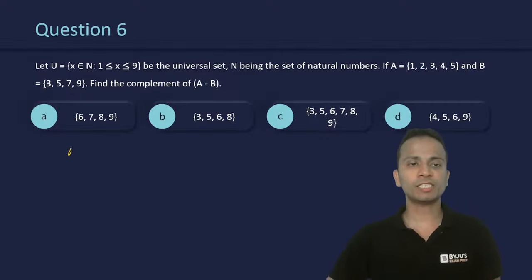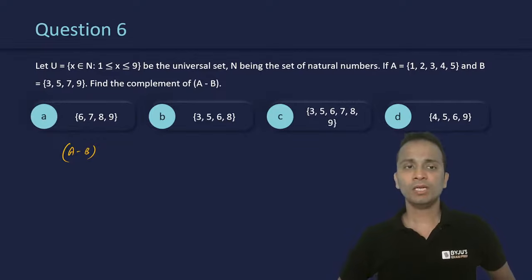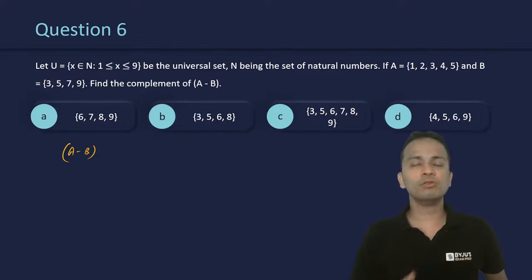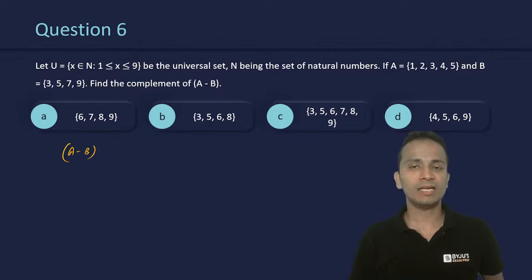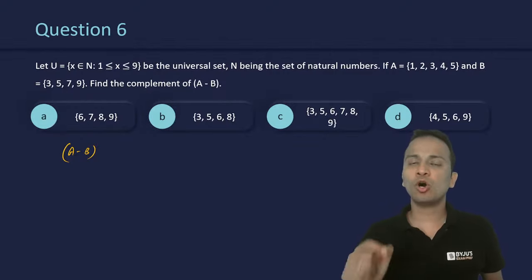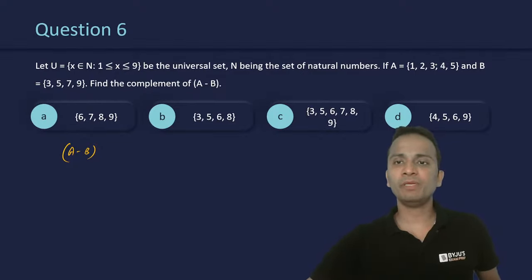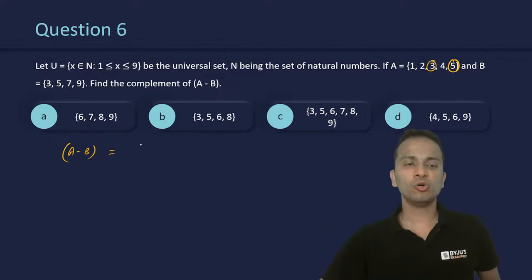Now, first of all, let us calculate the value of A minus B. Set A minus set B. Now, how to calculate the difference between two sets? So, A minus B, what we'll do is from set A, we will remove all those elements which are common in A and B. I repeat, from set A, you will remove all those elements which are common in A and B. So, the common elements in A and B are 3 and 5. So these two elements will be removed. So the set A minus B will be 1, 2, 4.